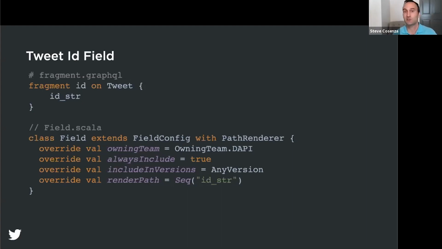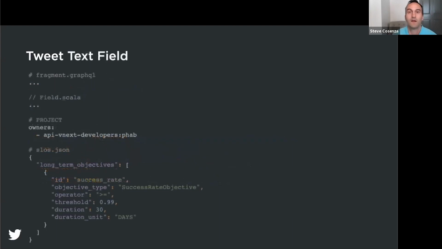Always include being set to true makes this the default field, which is always returned. And then we specify that this field should be returned in all major and minor versions of this API. Finally, we use a special path-based renderer, which lets us declaratively specify how to render this field without the need for imperative code. Now, when imperative code is needed for rendering or error handling, it will exist in this Scala file, but the platform has a goal to limit the need for imperative code wherever possible.